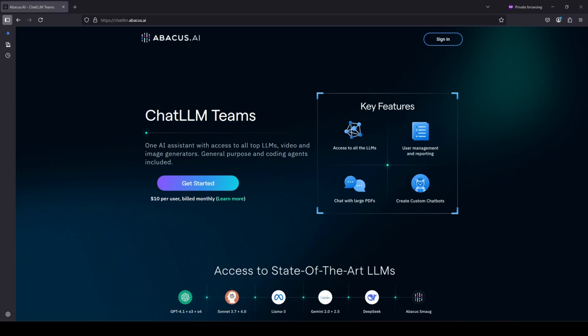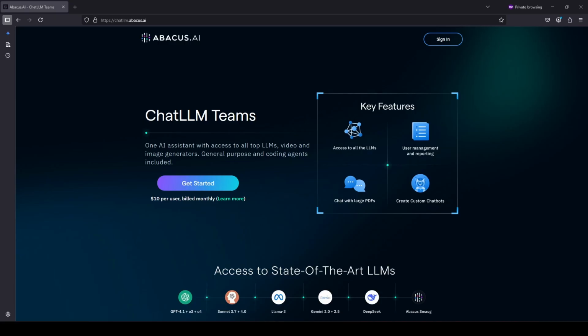So that disclaimer out of the way, I want to do a really high level overview of what ChatLLM has, and then we're going to explore some of the features. We'll look at some of my credit usage. They just changed it from compute points to credits apparently. I don't ever come close to going over, so I just don't really pay attention to what they're calling it because I have never had an issue, but I just saw that when I logged in today. So that said, let's get started.